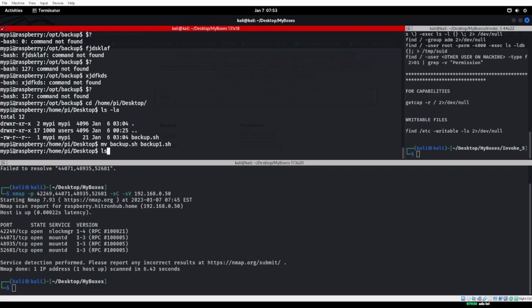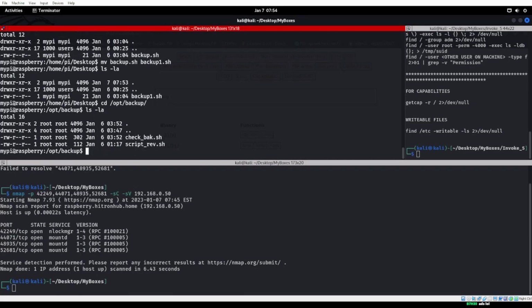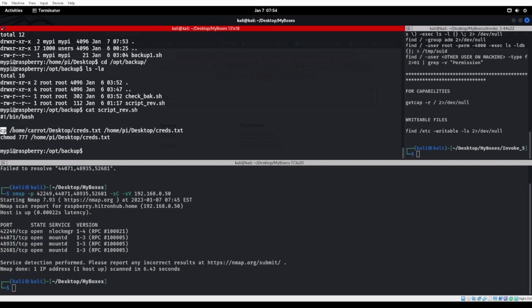All right, so what we did was we just renamed it, right? Backup1.sh. Now, I messed it up. So if I cd back into /opt/backup, what should happen, it's supposed to run this, right? Which it probably is. But I messed up this file right here. Nope, I did not. Never mind. Okay, so now what it looks like it's going to do is copy from /home/pi/desktop/crez.txt to there. Good. Don't watch it because this is what you're going to be doing next week.